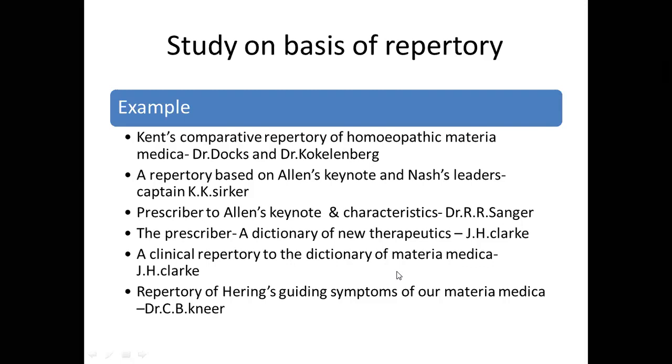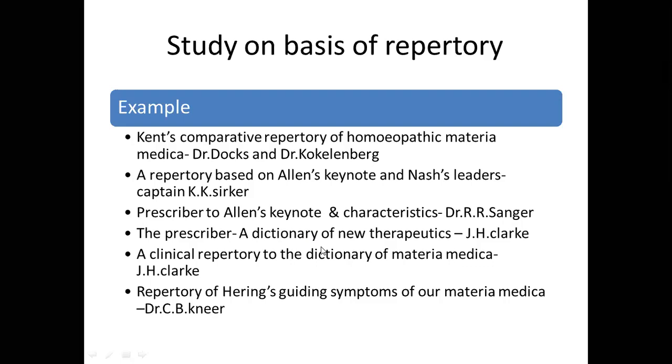Dictionary of Materia Medica by Dr. J.H. Clark. And to study this Materia Medica thoroughly and make it applicable, this author has also converted this Materia Medica into its forms of two repertories. And these two repertories are nothing but an attempt to study the specific books of Materia Medica through the repertory.